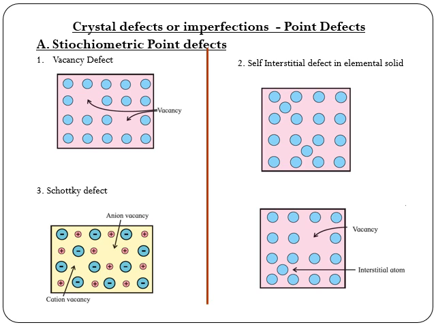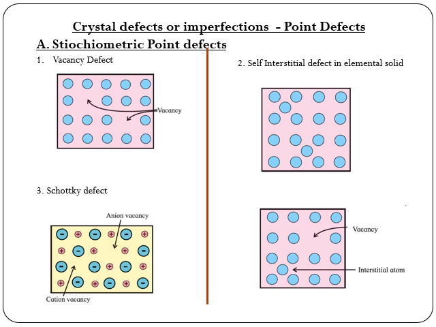Firstly, an extra particle occupies an empty interstitial space in the crystal structure, as shown in the figure. This extra particle is the same as those already present at the lattice points. The extra particle increases the total mass of the substance without increasing volume, and hence its density increases.